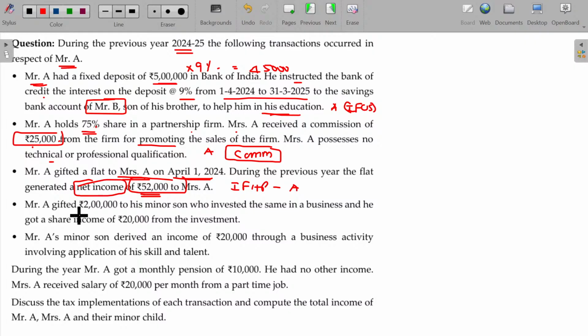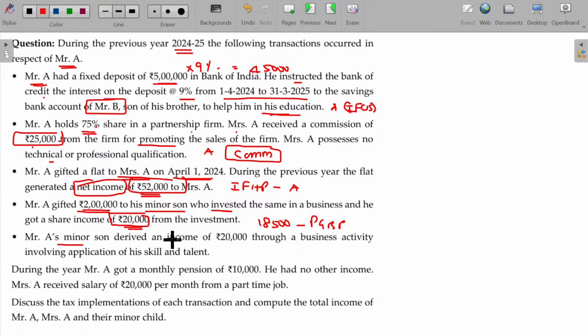Given note: Mr. A gifted 2 lakhs to his minor son, who invested the same in the business, and he got a share of income of rupees 20,000 from the investment. Minor son: so he gives the money, and using the money, any income generated will always be clubbed. So this 20,000 should also be clubbed in the hands of Mr. A only. Provided if it is by his expertise, no need to club. While clubbing, it will be clubbed subject to deduction of exemption of 1,500. So 18,500 can be clubbed, named as PGBP income.